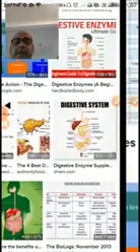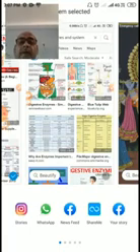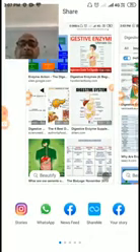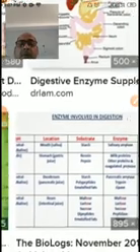So dear student, you have to learn these enzymes in different ways, and you will be able to solve all types of questions that need to be solved.